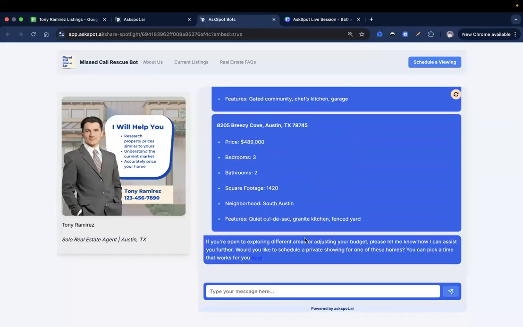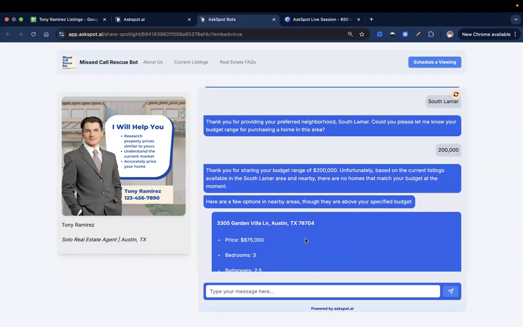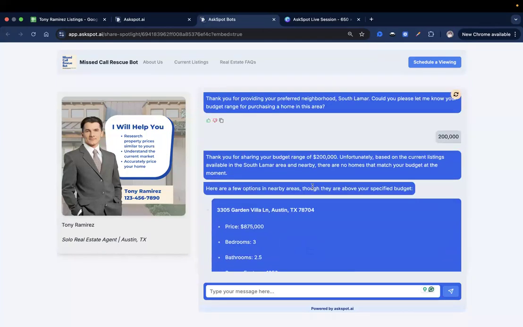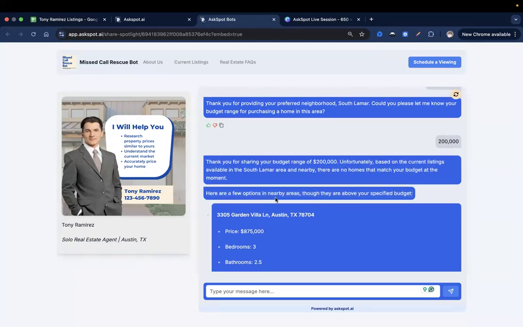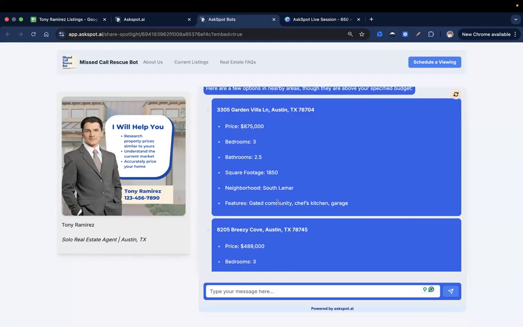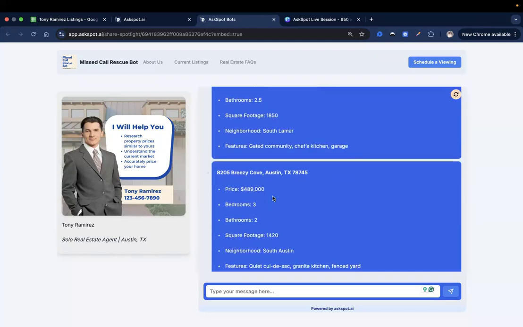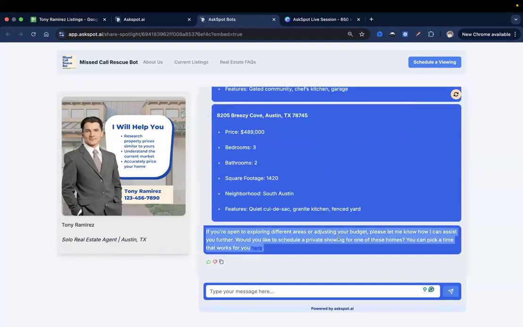Okay, all right. So it provided us with, one second, the budget range of 200. Unfortunately, based on the current listings available in the South Lamar area and nearby, there are no homes that match your budget at the moment. So here are a few options in nearby areas, though they are above your specified budget. Please let me know how I can assist. You can pick a time that works for you here. And I think it provided the link that I added in the prompt earlier.